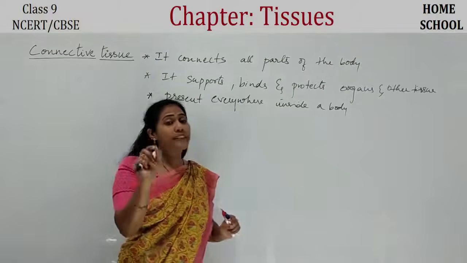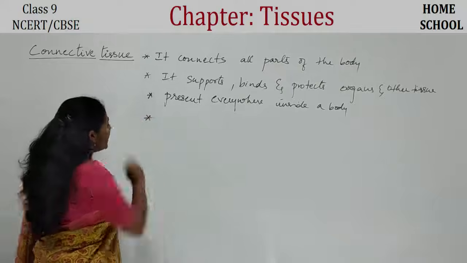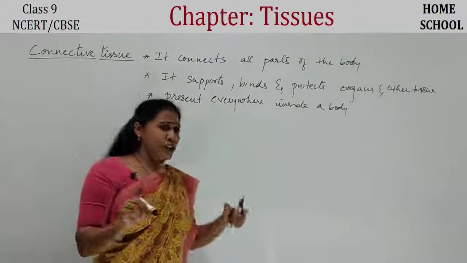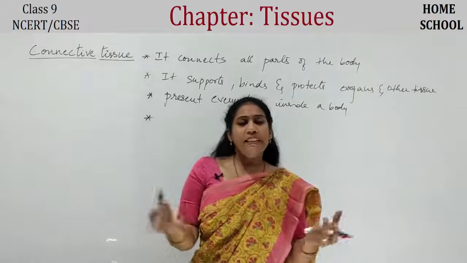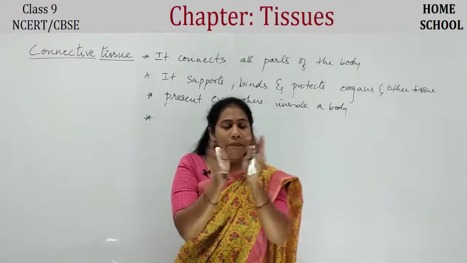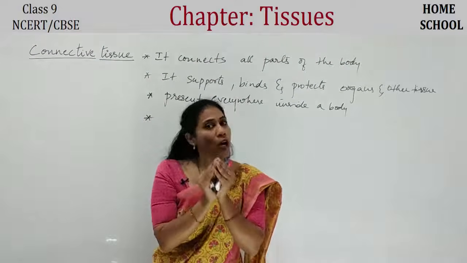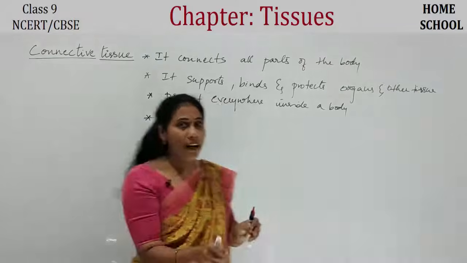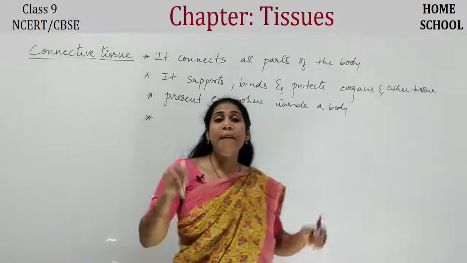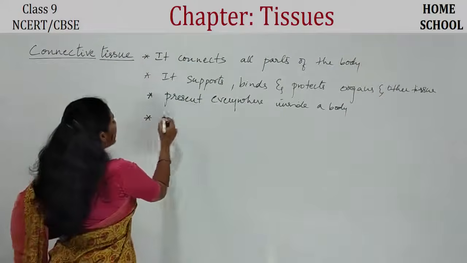And one important point that you have to remember, and it's very compulsory, very important, that is, any tissue is made up of cells only. Even connective tissue is having so many cells, so many same type of cells or different types of cells, maybe they group together and form a tissue, isn't it? So here the cells of connective tissue are present in a matrix. I'll tell you what is the matrix. First, let me write down the point.